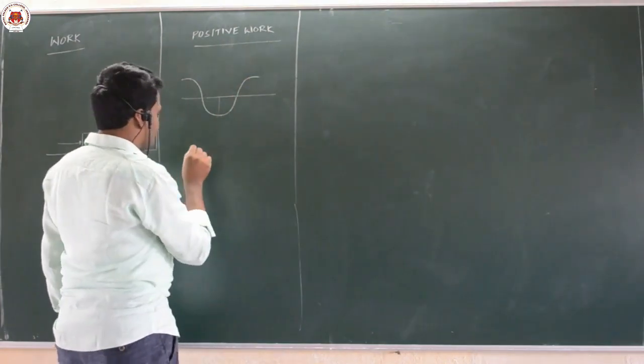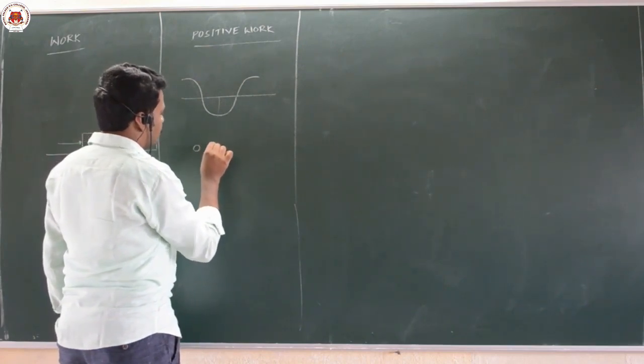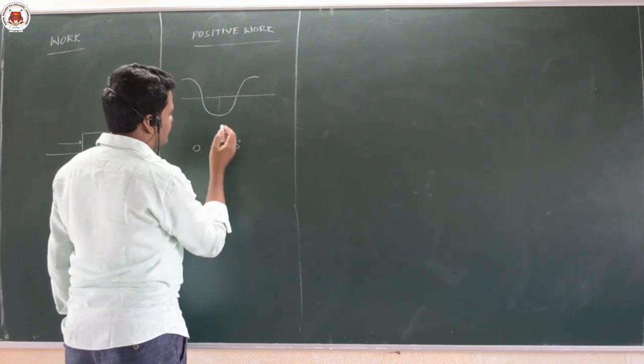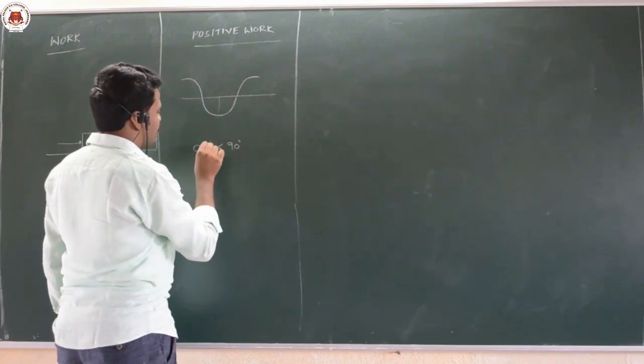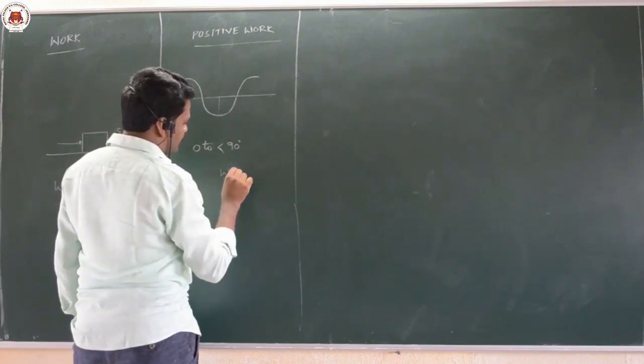If theta lies between 0 and less than 90 degrees, work done is positive.